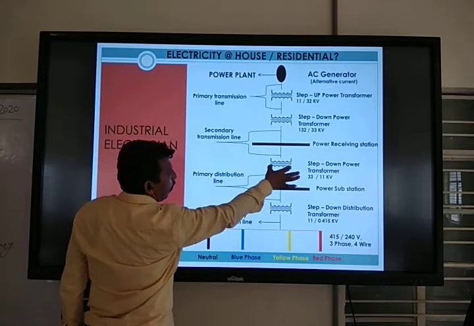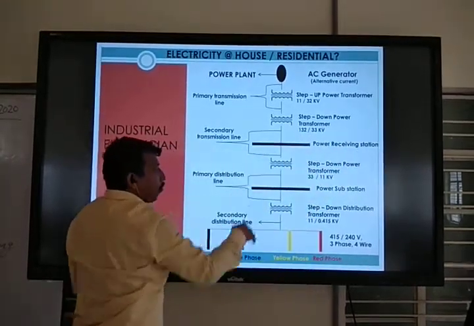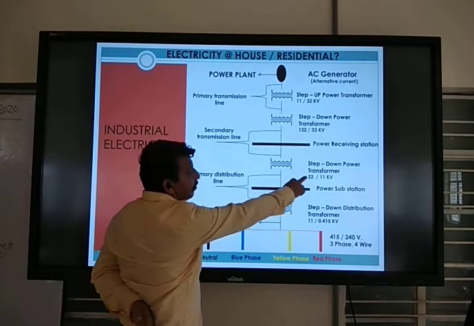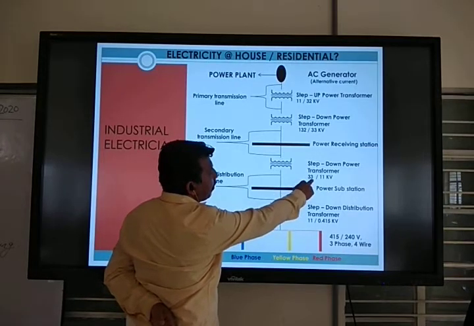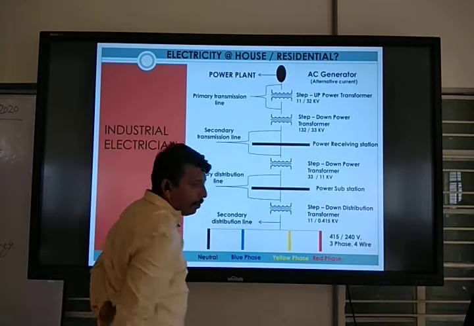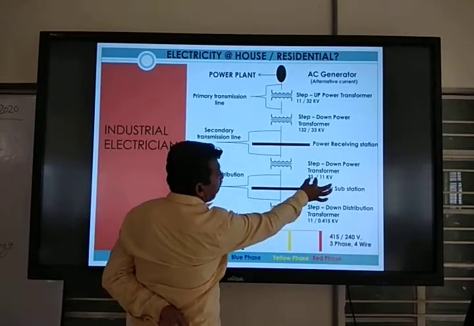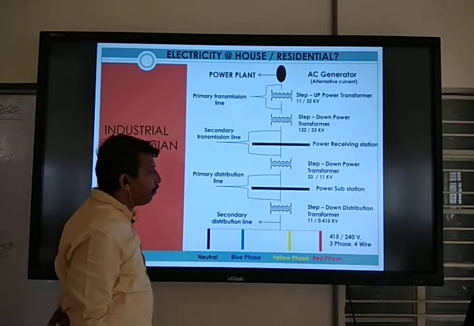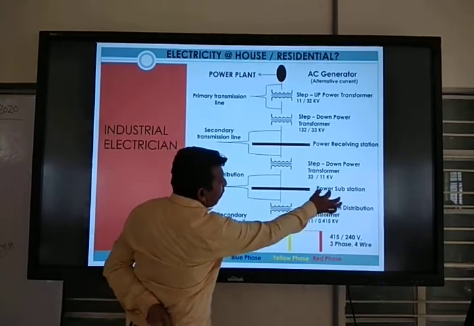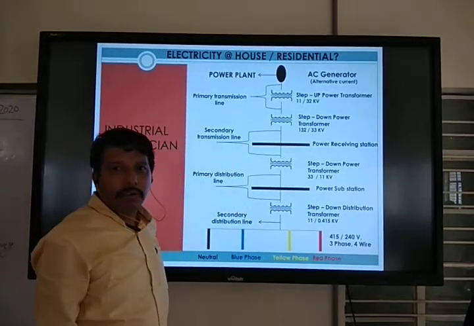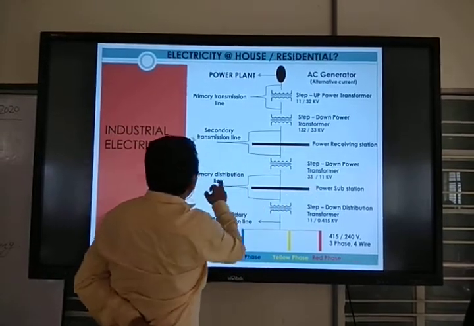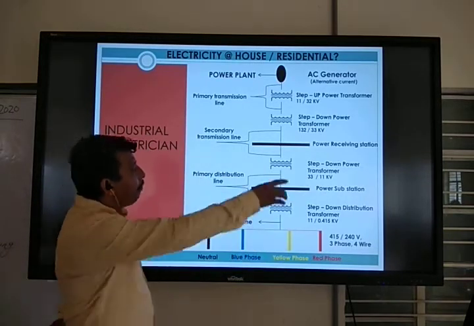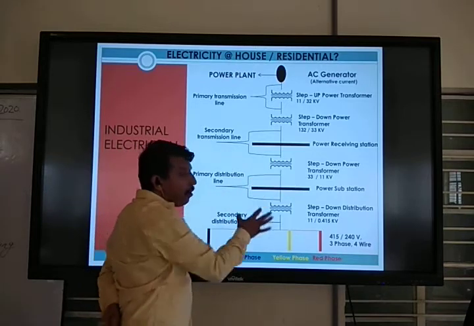Here too, the power receiving station comes into a step down transformer. This transformer is 33 kV by 11 kV, so incoming is 33 kV and outgoing is 11 kV. From this transformer, through the primary distribution lines, power goes to the power substation.